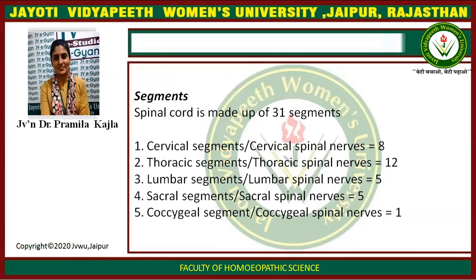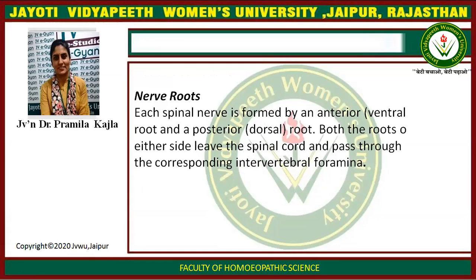Spinal cord is made up of 31 segments. Cervical segment, cervical spinal nerve 8, thoracic segment contain 12, lumbar segment 5, sacral segment 5, coccygeal segment 1. Nerve roots. Each spinal nerve is formed by an anterior ventral root and a posterior dorsal root. Both the roots on either side leave the spinal cord and pass through the corresponding intervertebral foramen.